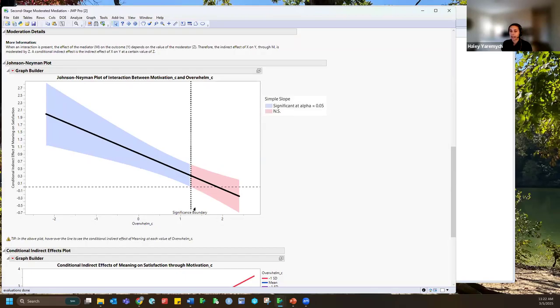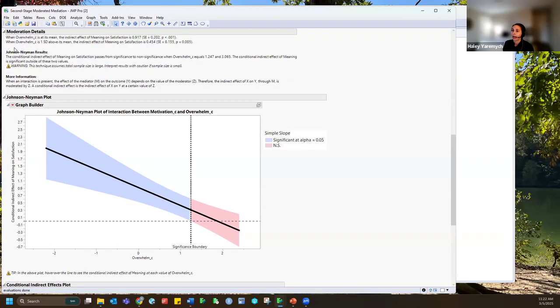And then of course we have our significance boundaries as well. So again, this is the exact value of overwhelm at which this effect goes from being statistically significant to non-significant. And so typically when we implement the Johnson-Neyman technique, there are going to be 2 significance boundaries that are calculated. And so up here in the details section, you can see there are 2 values, but sometimes, as in this example, only one of those values is within the observed range of the moderator.